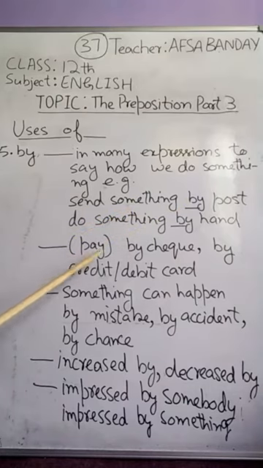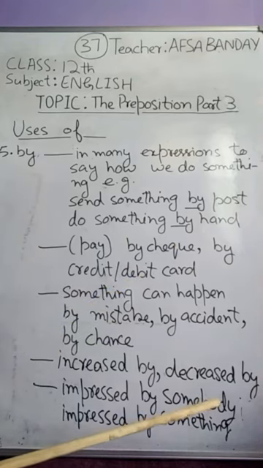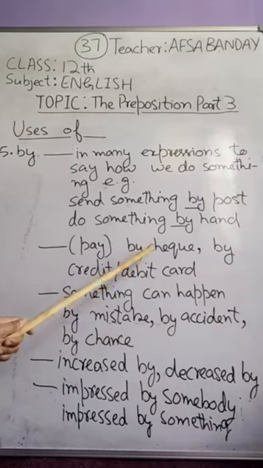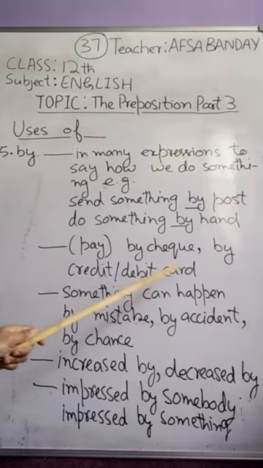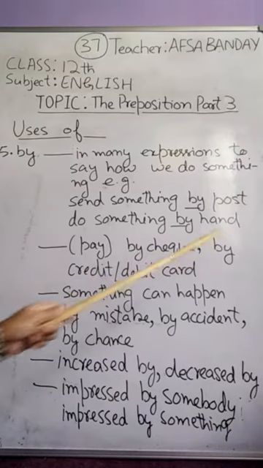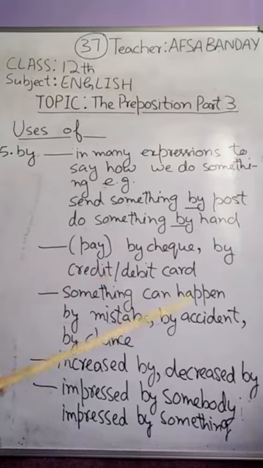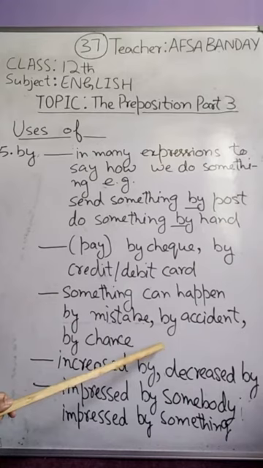Next is pay by check, by credit or debit card. For cash we use in, as we have already discussed. We say pay in cash, in cash. With cash we use in, and with check and credit or debit card we use by. Pay by check or pay by debit or credit card. Something can happen, we say by mistake. With mistake we also use by accident we say, or by chance.